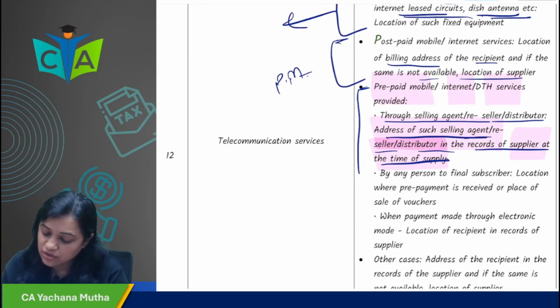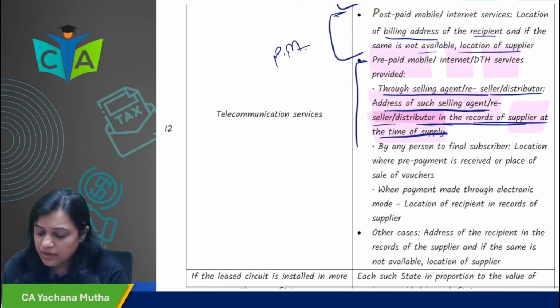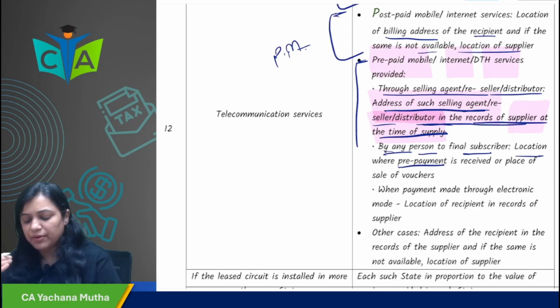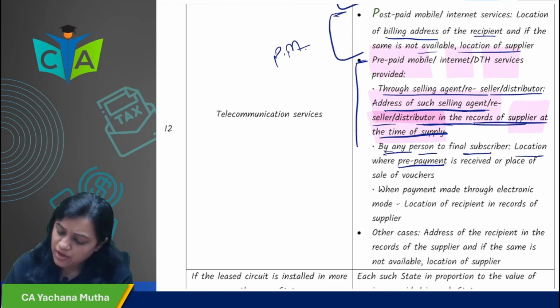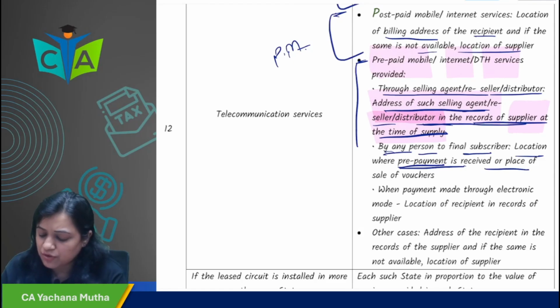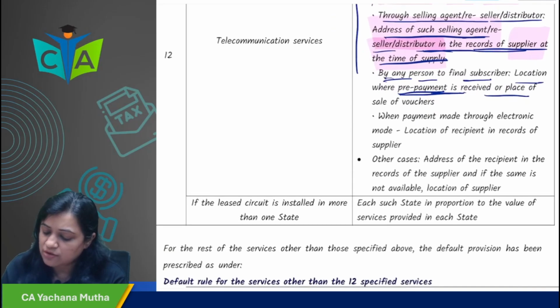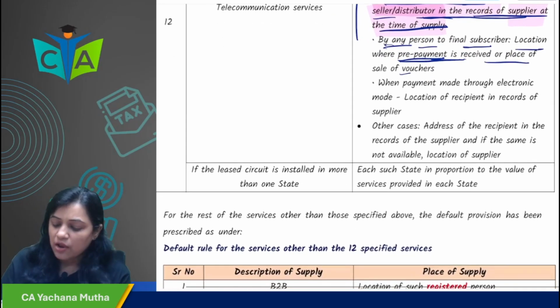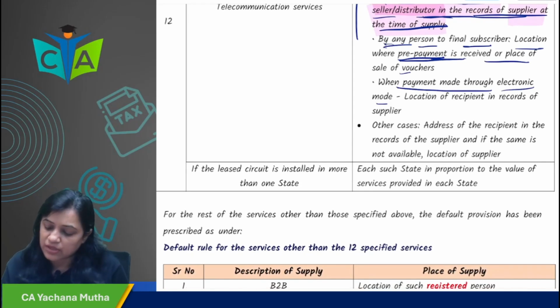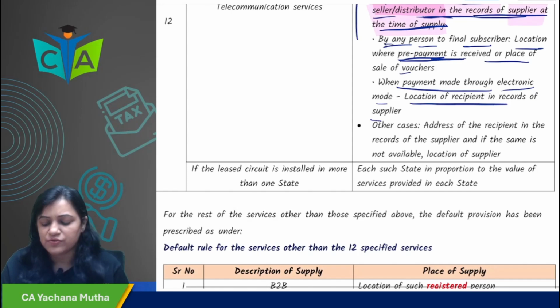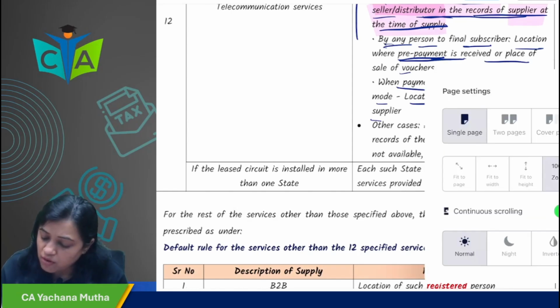Address of such selling agent would be the place of supply. But if it is through any other mode to the end final subscriber, then the location where the payment is received or the sale of voucher is done. So wherever you are purchasing the voucher and making the payment, wherever prepayment is received, that is the place of supply. And if the payment is made through electronic mode, for example you are purchasing a voucher online, then the location of recipient in the records of supplier would be the place of supply. And in all other cases,